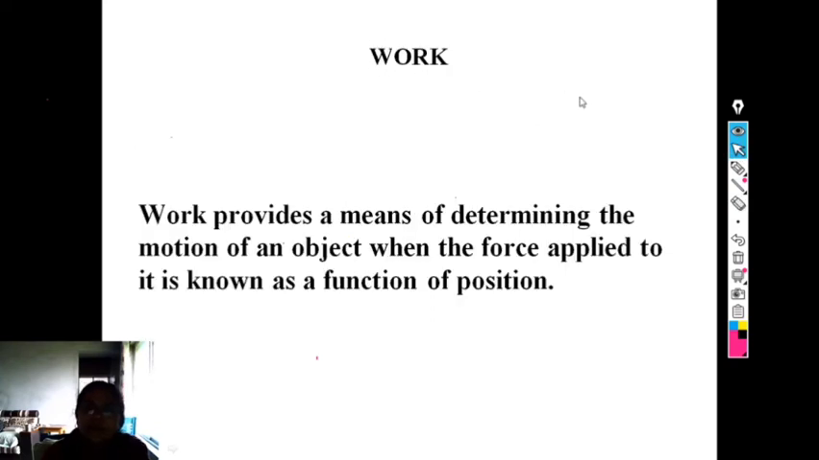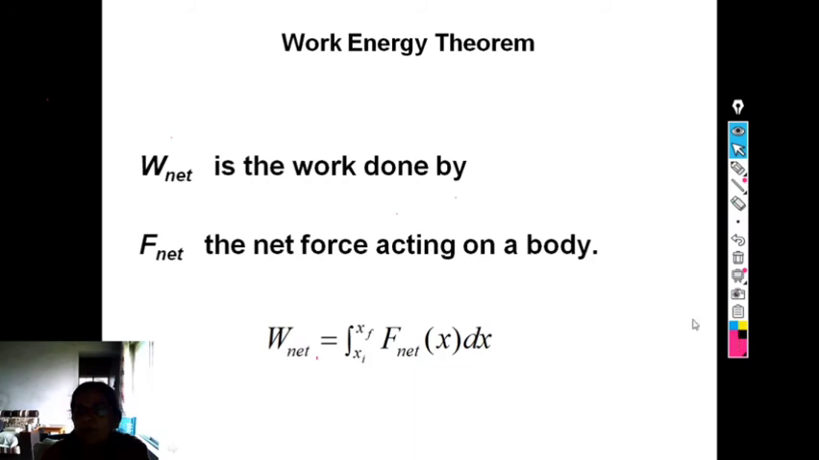Now we see the next concept as work. How is work defined? Work provides a means of determining the motion of an object when the force applied to it is known as a function of position. Let us move to the work energy theorem.